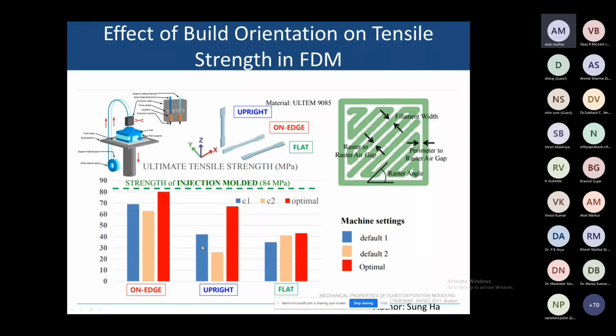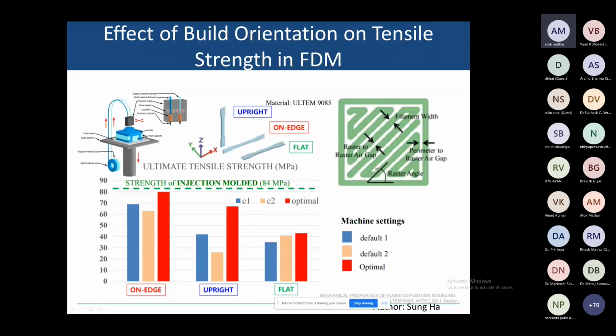The effect of build orientation on the tensile strength in FDM. This model is developed in an injection molding machine, and the same model is developed in the FDM process. In that case, we are trying to compare the results for upright, on edge, and flat. Then the raster angle, you can see the raster angle, and the gap between one filament and the other filament.